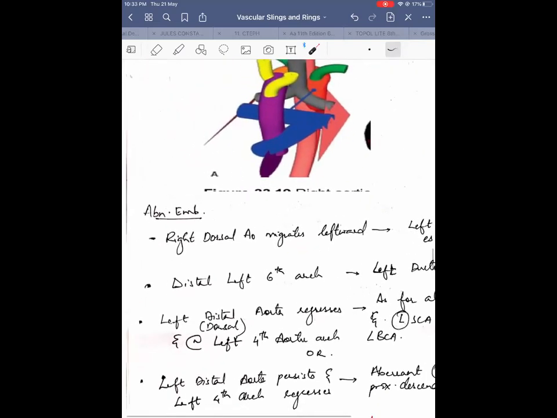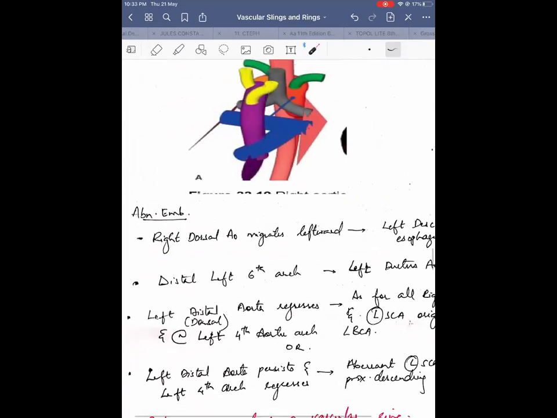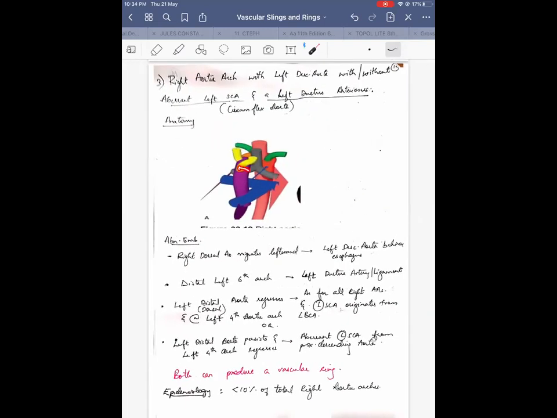Why this happens is that the right dorsal aorta during development migrates leftward. So the right dorsal aorta that is forming the descending aorta is migrating leftward. So it forms the left descending aorta. And this left descending aorta goes behind the esophagus. And the distal left sixth arch again forms the left ductus arteriosus, as always. And the left distal aorta regresses here.